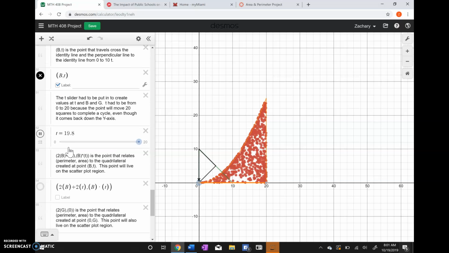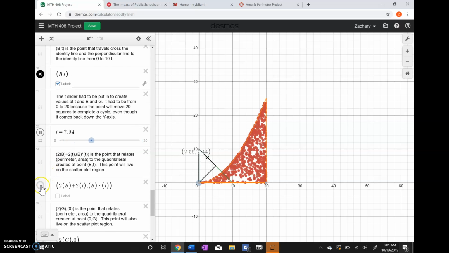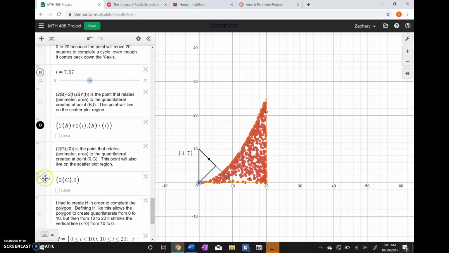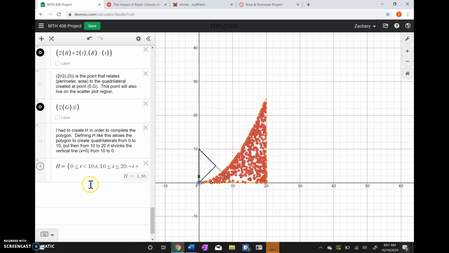And then I wanted to create that point that corresponds to that on the scatter plot region as well. So we got this point, 2 times B plus 2 times T, comma B times T. And then I knew that I needed to plot this point as well to correspond with that, because we needed this point to travel back to 0 over here as well.